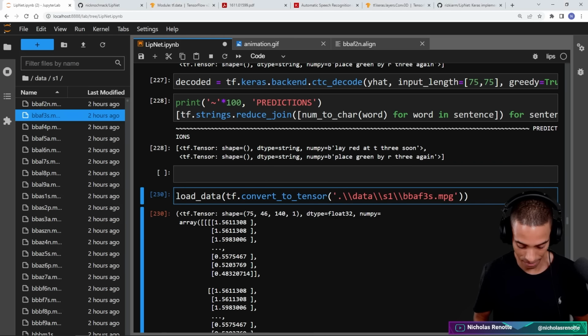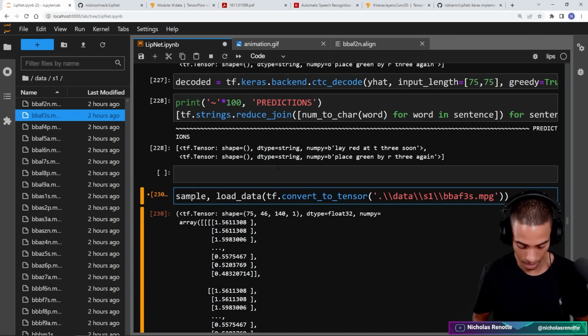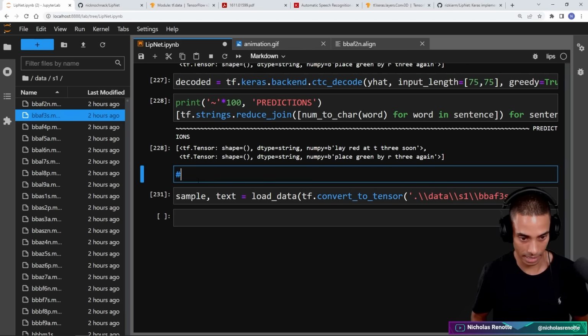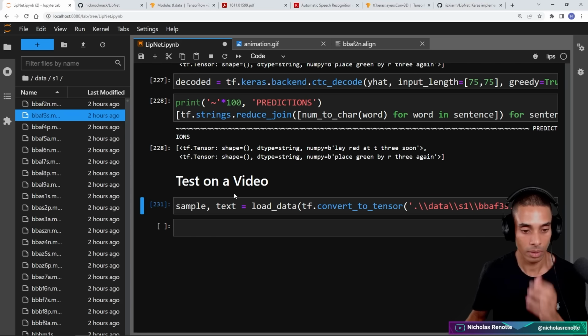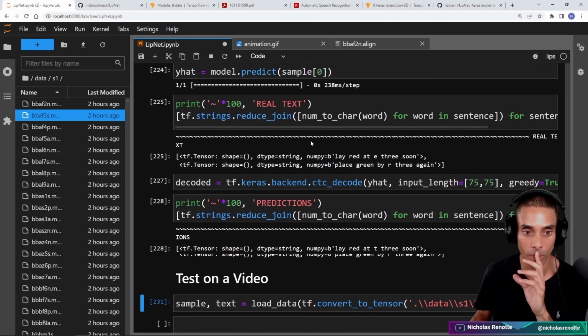So this is our data. We're actually going to have our sample, and we are going to have our text. So let's add another section, test on a video. And this is going to be outside of our existing data pipeline. So we'll test this out.